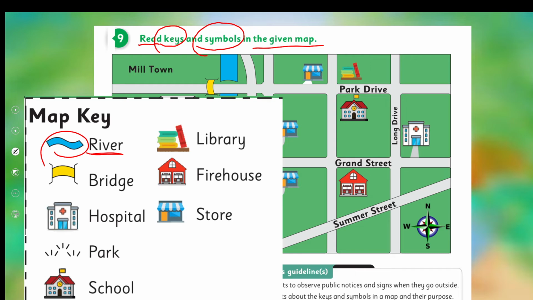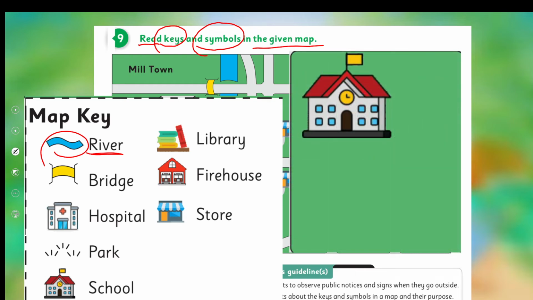If I ask you, what is this on this map? Now look at the picture. There is no word. This key will tell us what this is. So this building is showing school. This is the place which is telling school is here on this map. Are you getting it? All right.